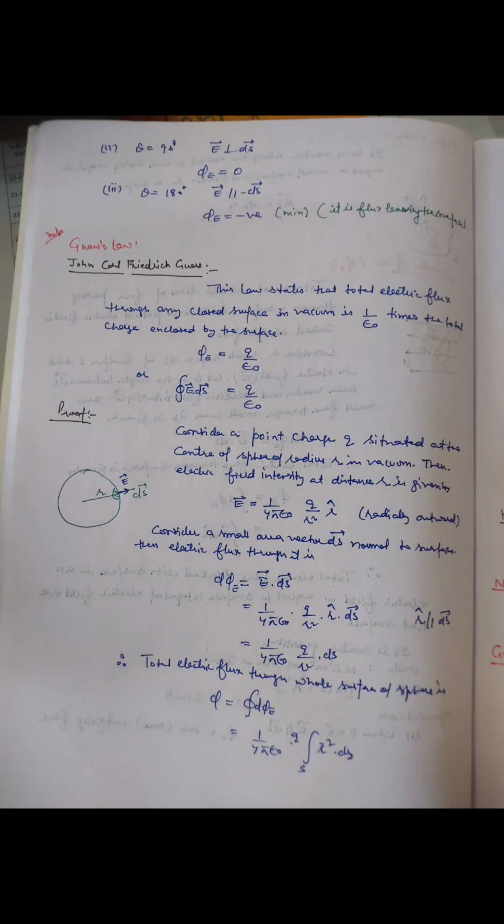Gauss law states that the total electric flux through any closed surface in vacuum is equal to 1 upon 4 pi epsilon naught times the total charge enclosed by the surface. Any imaginary closed surface around a charge used to find the electric field at that point is called a Gaussian surface. Gauss law is used to find the electric field intensity due to continuous charge distribution. We can derive Coulomb law from the Gauss law.